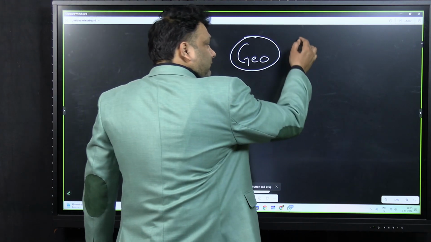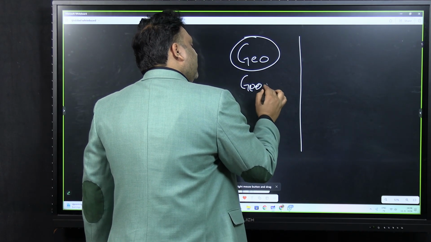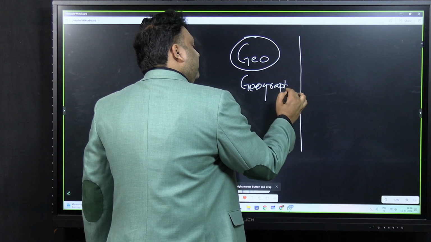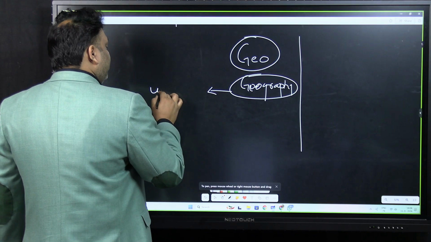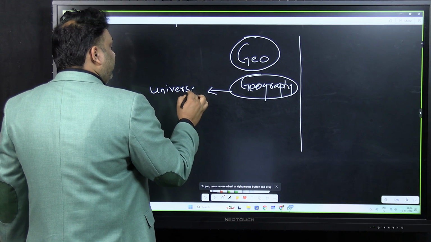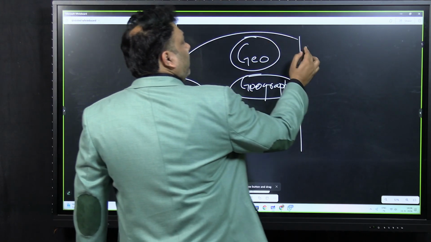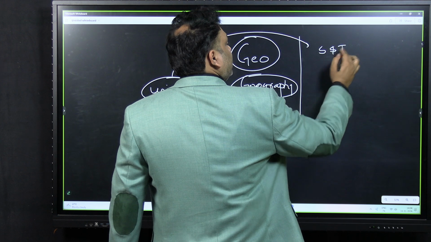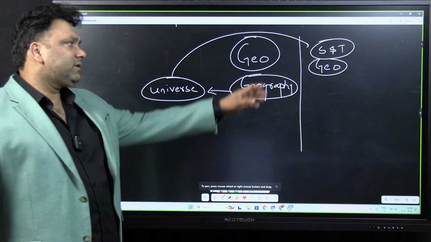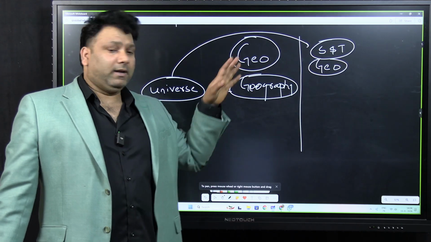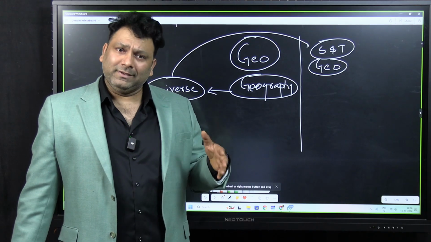Now, from this portion, if you have to understand geography, geography is the study of the earth. Then for studying geography, you need to understand a bit of the universe also. So that's why you'll be doing the basics of the universe. But this topic of universe is a mix of science and technology as well as geography. So I will not give much insight about science and technology, but whatever science and technology you have studied before, I'll be able to give more inputs than that.